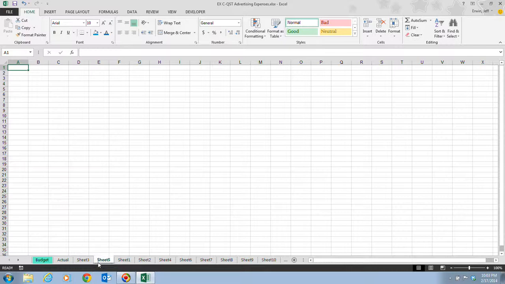Of course once again, if you ever needed to delete a sheet, you can either right click on it and then just click on delete, or you can go up here to the cells group and click on delete, and then click on delete sheet, and we can do that several times to delete the different sheets that we created there.